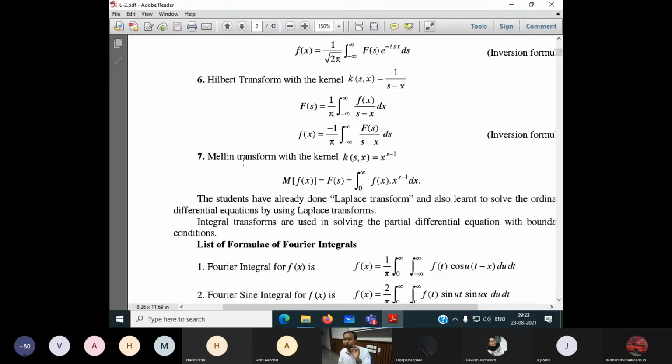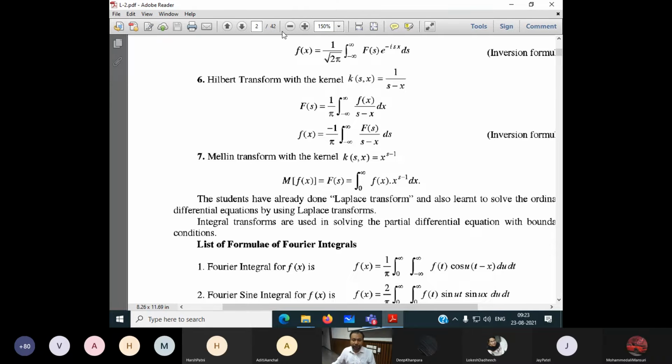So of integral transforms, in total we have 7 types. These 7 types of integral transform can be implemented as per the requirement. As per the situation, we have to apply the Fourier transform, the Laplace transform, the Hilbert transform, or the Mellin transform method. So there are a number of requirements and conditions. But in semester 3, we have the Fourier transform only. The Fourier transform is classified mainly into two: sine Fourier transform and cosine Fourier transform, and the application of sine Fourier transform, cosine Fourier transform, and Fourier transform in general.